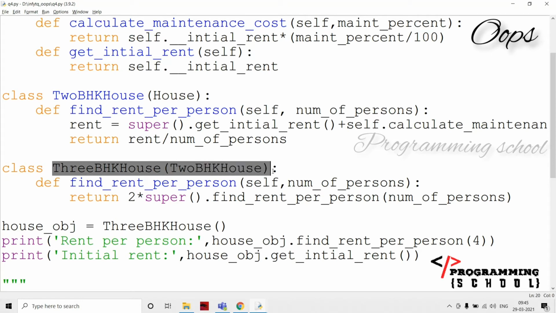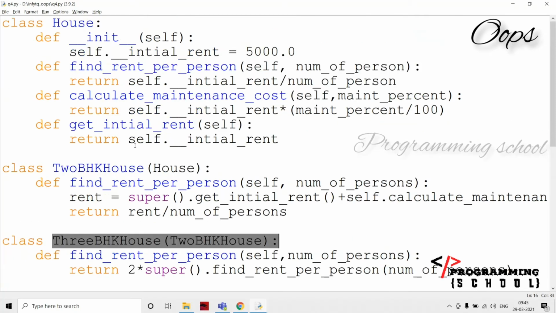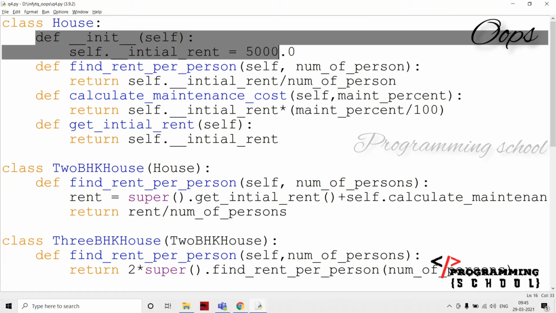But when I am creating an object, there is no constructor here, right? There is no constructor, so the superclass constructor is automatically called. In 2BHK also there is no constructor, so it again calls the superclass constructor. Now this constructor is going to be executed. Now, what is the initial rent? That is going to be 5000. That is going to be fixed, no doubt about that.